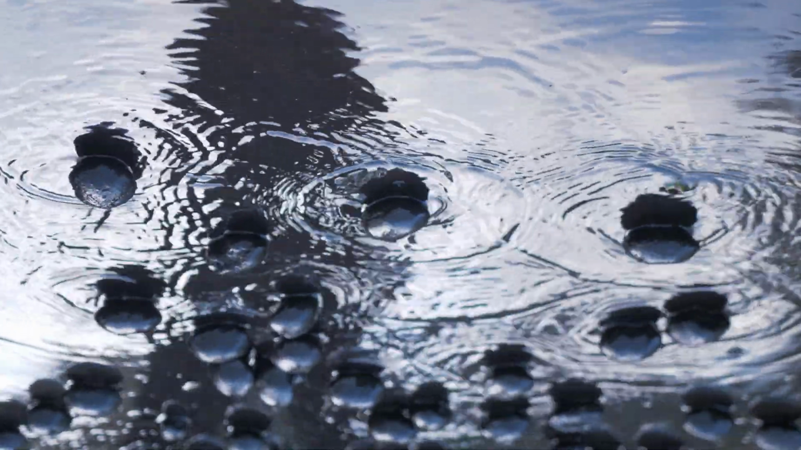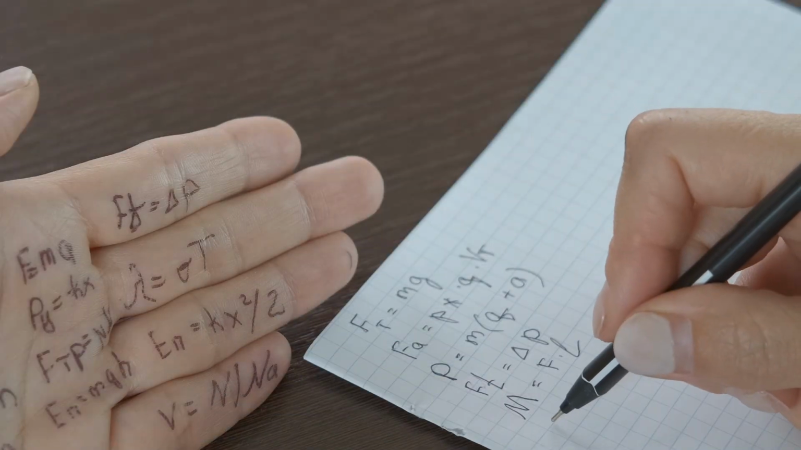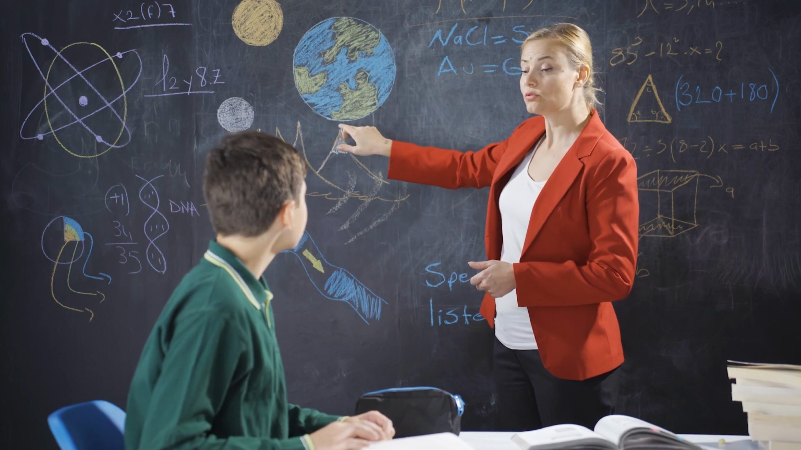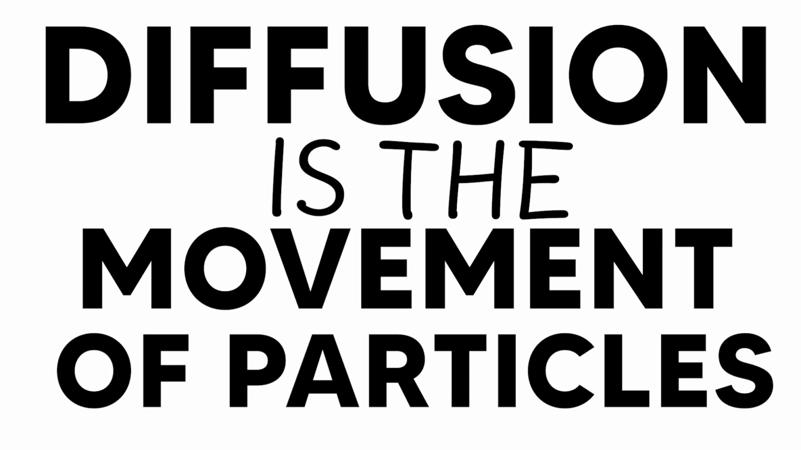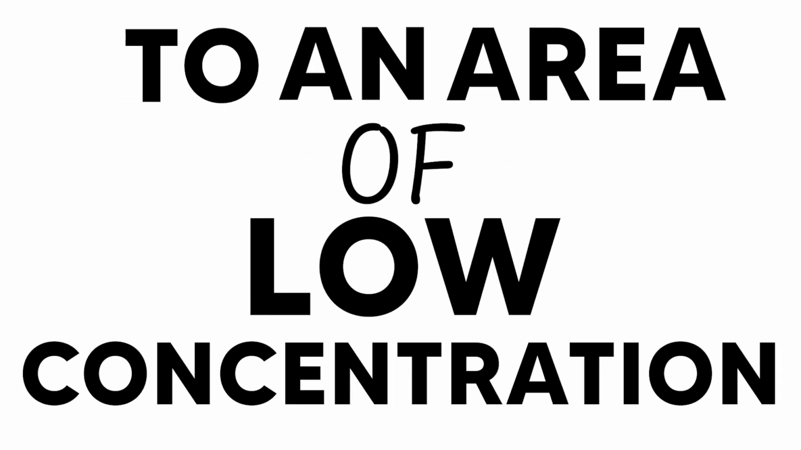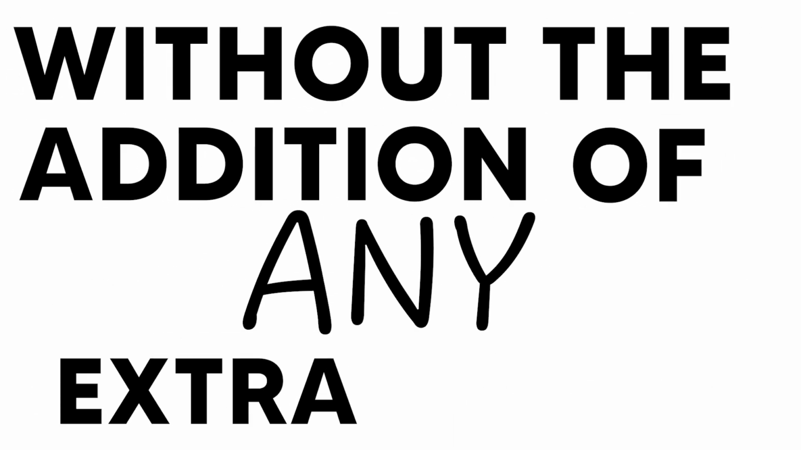So from that, we can make a really good scientific definition of diffusion that you could use in a test or an exam or in a class where the teacher keeps asking you awkward questions. You could say: diffusion is the movement of particles from an area of high concentration to an area of low concentration down a concentration gradient without the addition of any extra energy. There's a few complicated words there.